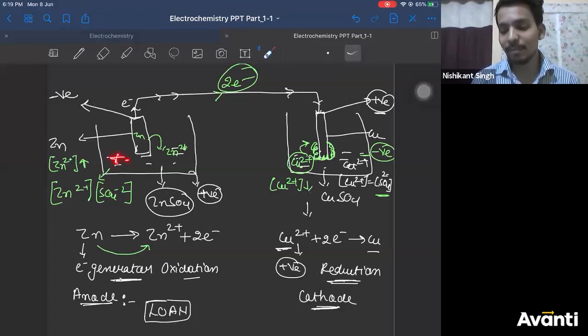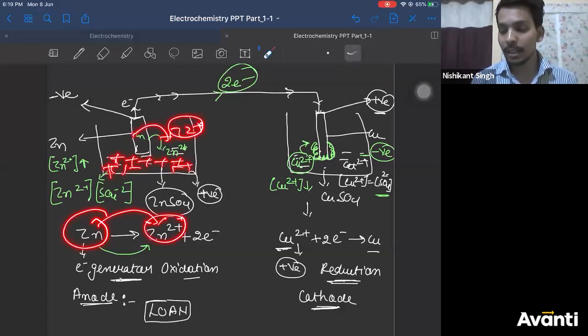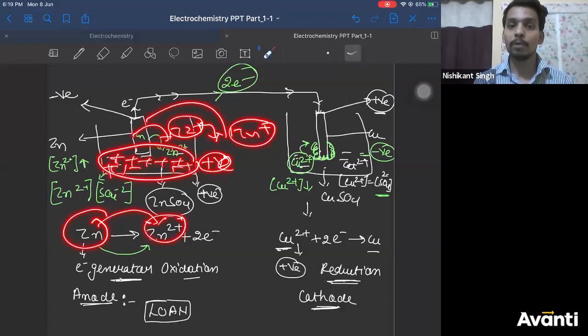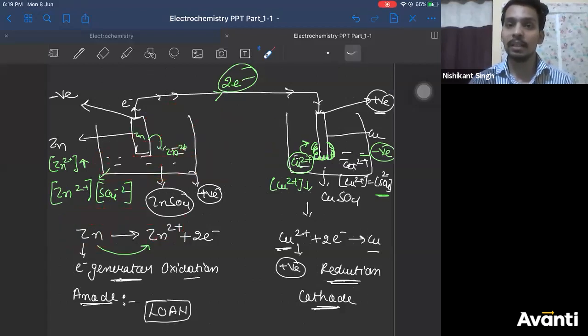So if the solution becomes positively charged, Prashant, then what is zinc doing? Zinc is giving you Zn2 plus ion. So the incoming Zn2 plus ion now will face repulsion from the positive charge in the solution. Right? So will zinc be able to release that zinc 2 plus ion easily?